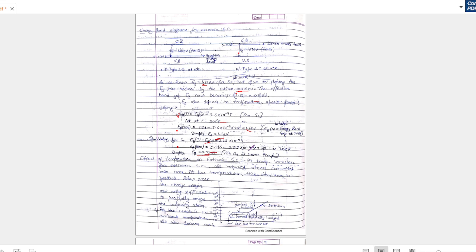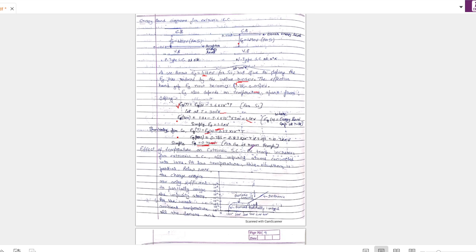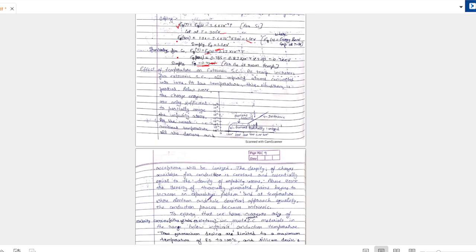As temperature increases for an extrinsic semiconductor, all impurity atoms are converted into ions. At low temperature, this situation is partial. Below 200 degrees Kelvin, the thermal energies are only sufficient to partially ionize the impurity atoms. At the usual ambient temperature, all the donors and acceptors will be ionized.